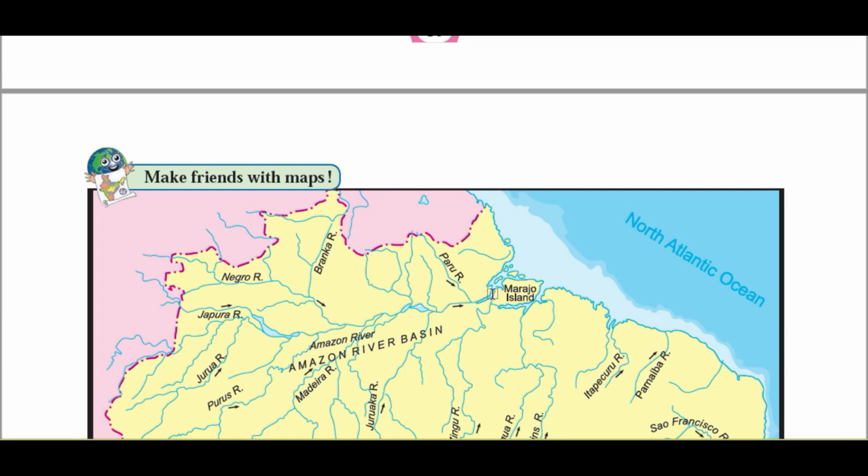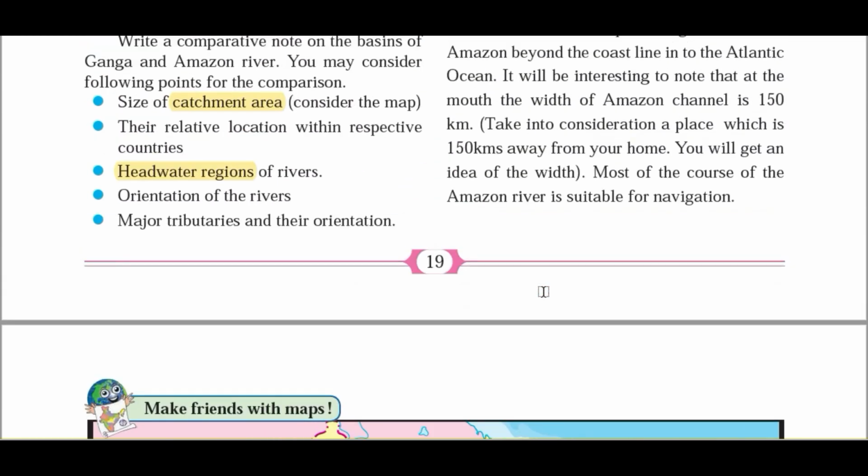Can you imagine the distance? 150 km. It is nothing but the distance between two big cities. You can imagine the distance between Pune and Mumbai, which is somewhat more, 170 km, but here you can imagine 150 km. It is a very huge distance.